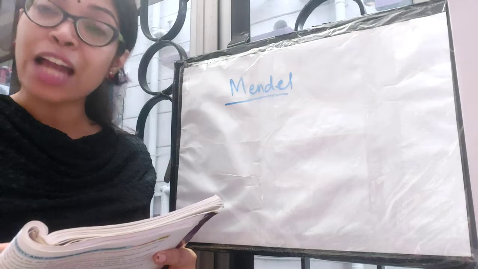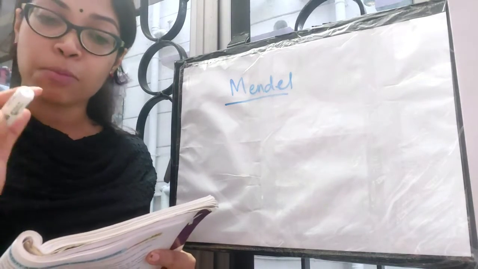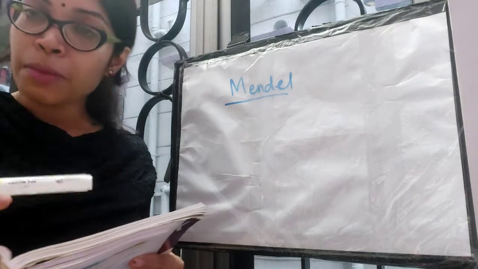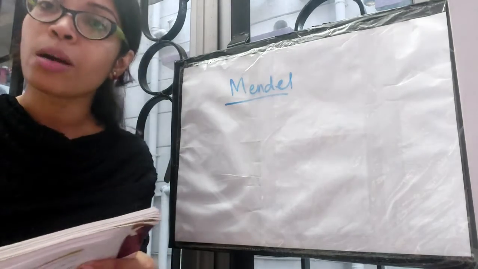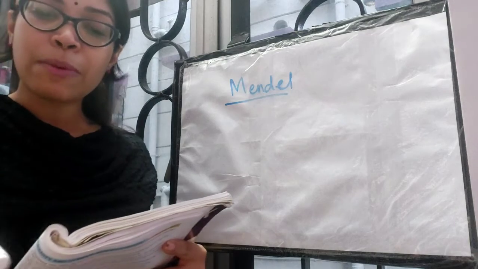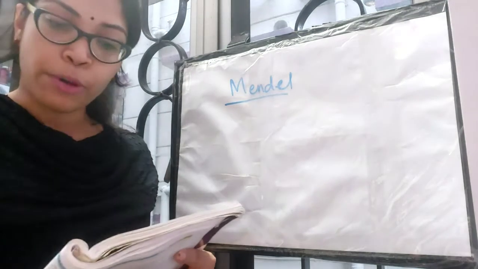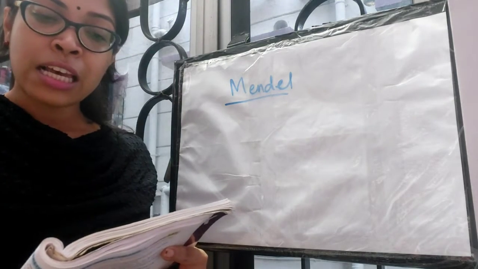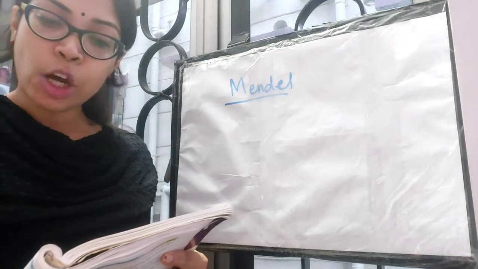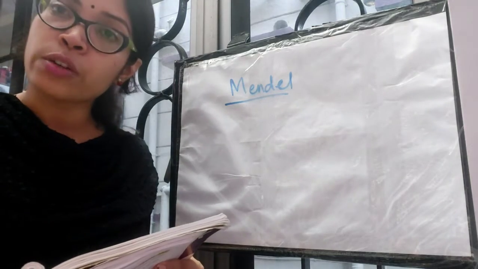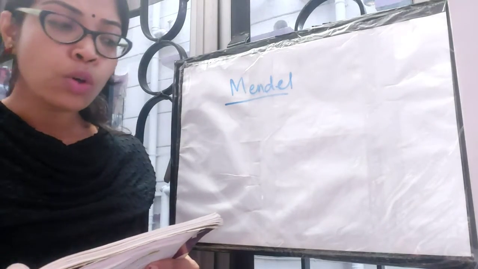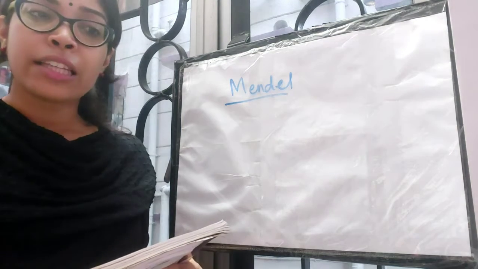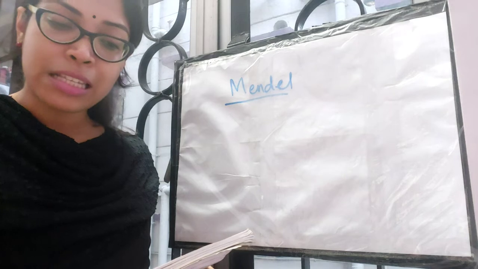Pea plant is an annual plant. Mark this. Annual plant means the plant whose life cycle is for about a year. So that means pea plant is an annual plant. Very important point. The second point, also very important, is it has well defined, easily observable and countable characteristics. So the characteristics of the pea plants were easily observable. They could be distinguished from other plants easily.